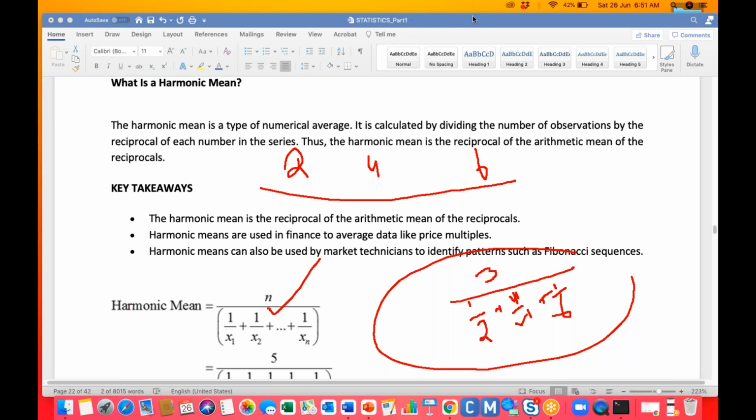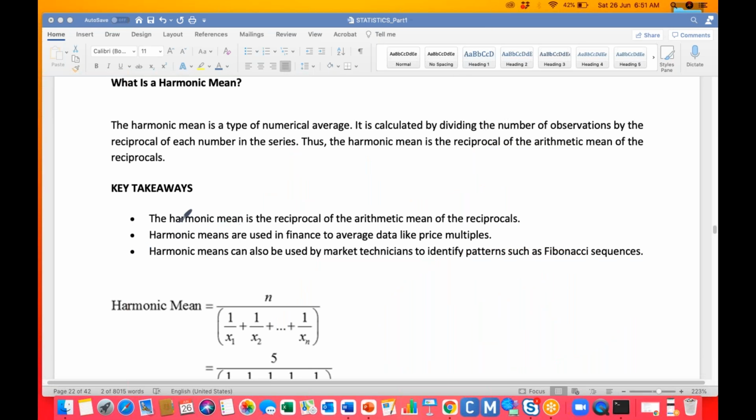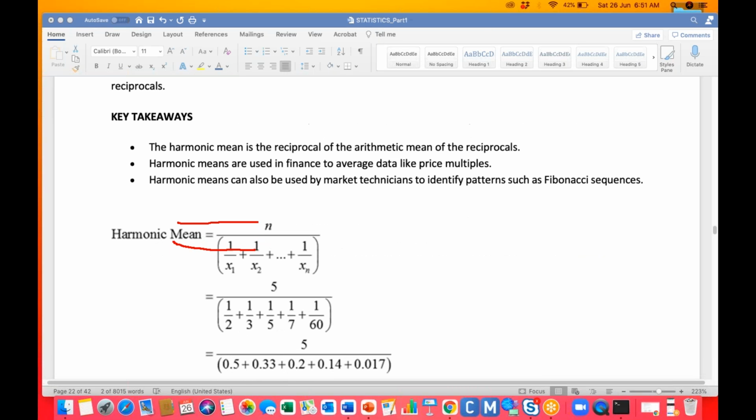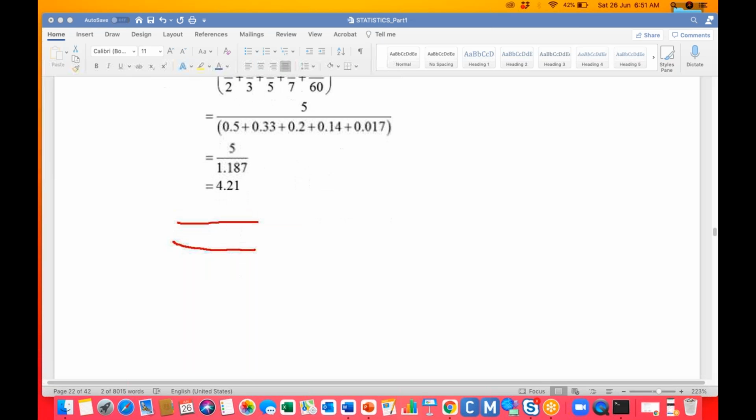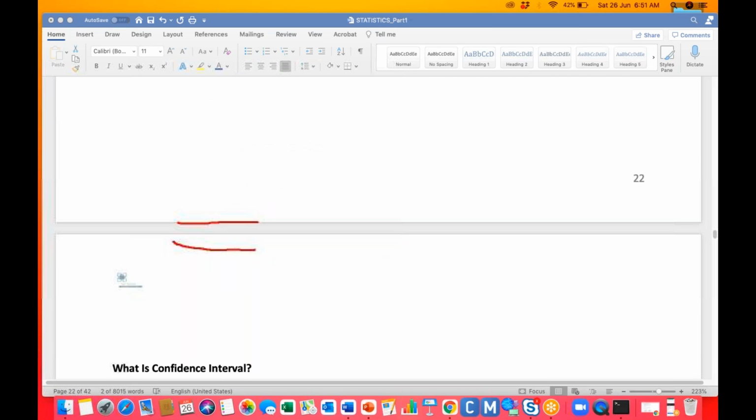Okay. Exactly opposite to the arithmetic mean. Yes, absolutely correct. Yeah, it is absolutely opposite to the arithmetic mean. The harmonic mean is the reciprocal of the arithmetic mean of the reciprocals. Harmonic mean is used in finance to average data like price multiples. Harmonic mean can be used in market techniques to identify patterns and the Fibonacci sequences actually. Okay, might be one thing depends on another one, right? In that situation you can go for the arithmetic mean.